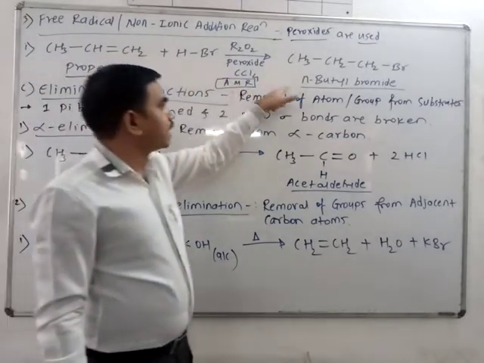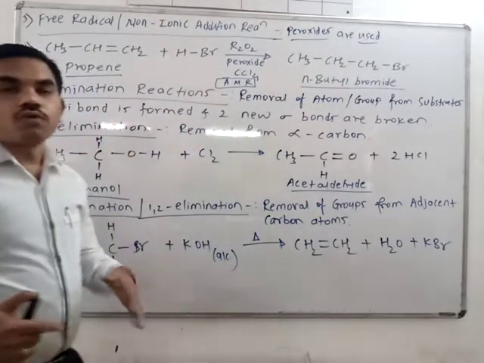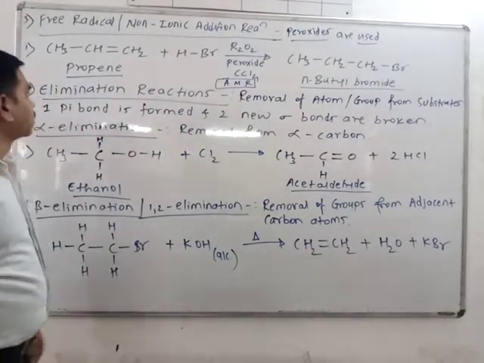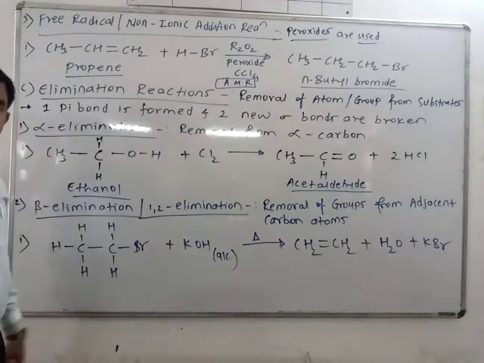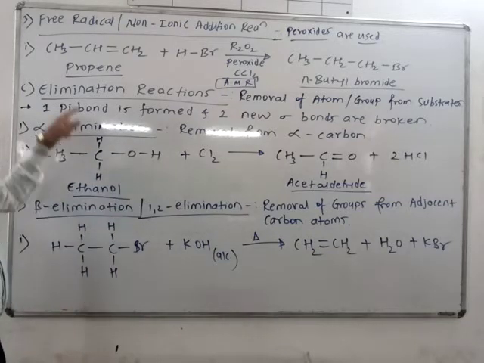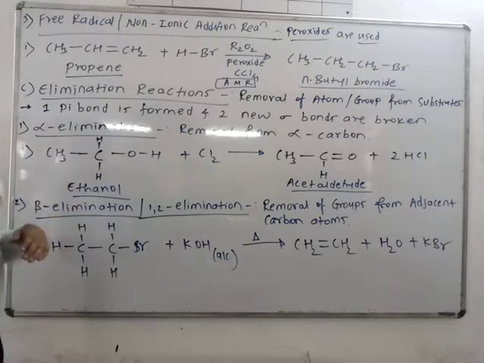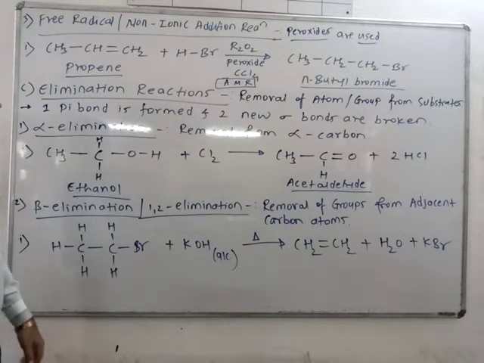In this way you will get N-butyl bromide. This is your product by formation of free radicals. Okay. So here we have completed two reactions, addition and substitution. Now we have to start the next reactions, that is elimination, exactly opposite to the addition reactions.